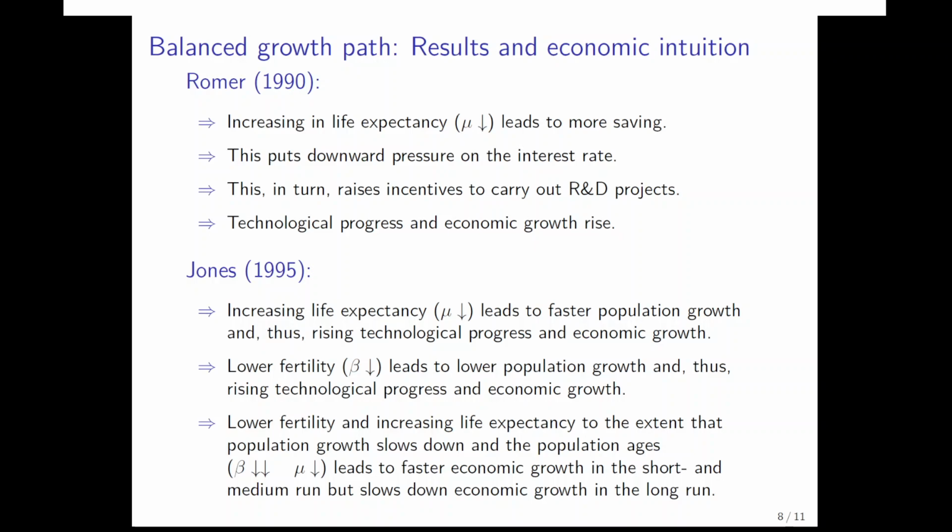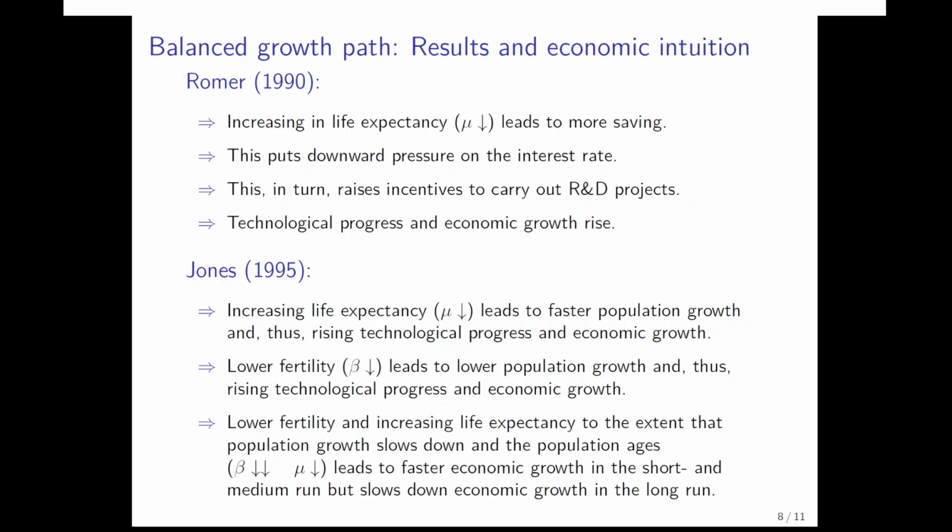The only thing that you have to do is to replace the individual Euler equation by the aggregate Euler equation that features demography, replace the asset accumulation equation by the corresponding asset accumulation equation that we have here, or the resource constraint of the economy, and plug in the demographic assumptions in the resulting economic growth rate that you get in the corresponding model.